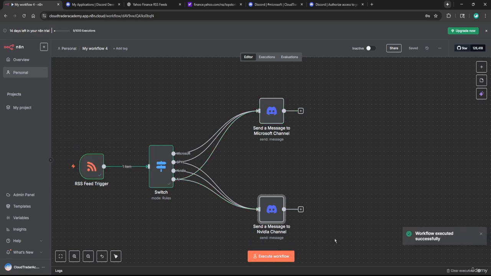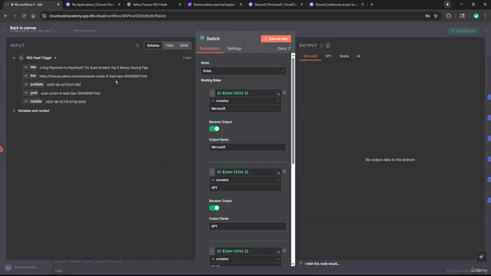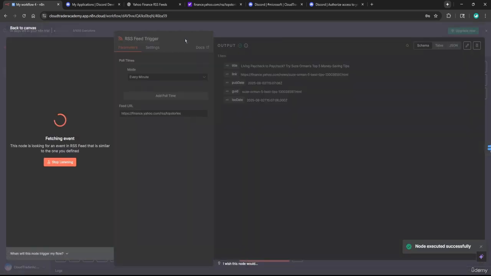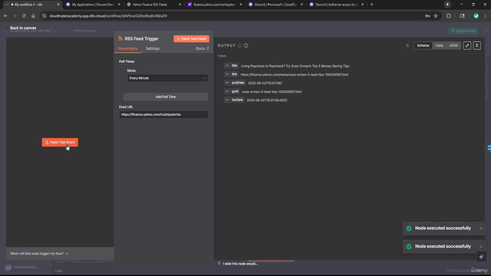Okay, so workflow went through successfully and nothing ran. So that tells me a new article came out and it is not related at all to our conditions. So here we go. It looks like a new article came in. It's called Living Paycheck to Paycheck. Try this person's money saving tips. So not really helpful here. We can try to execute again and see if another article came through. Nothing came through. Actually, let me just click this and fetch test event, and nothing new is coming in, just this paycheck to paycheck stuff.